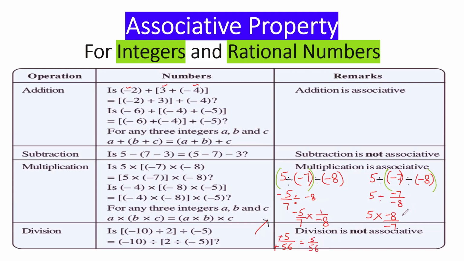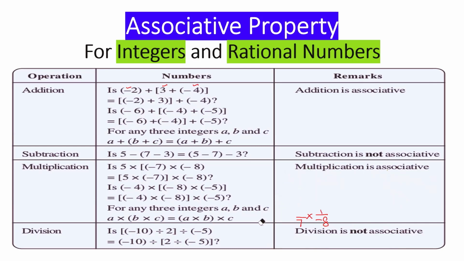Now in this case, minus minus cancel. 5 8s are 40 upon 7. So you may check this is 40 upon 7. This is 5 upon 56. That means not associative. So the answers are not coming same. So integers and whole numbers are associative under addition and multiplication. Okay. So let's revise quickly whatever we had discussed so far.